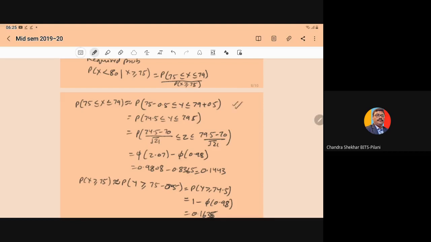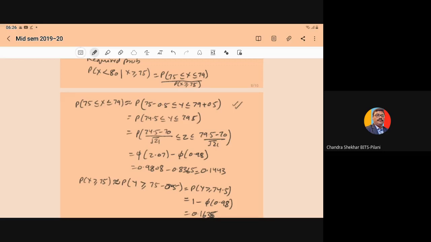By using half unit correction, it can be approximated by the normal variate. So this is equivalent to probability 75 minus 0.5 less than or equal to y less than or equal to 79 plus 0.5. So it will become probability of 74.5 less than or equal to y less than or equal to 79.5. So when we subtract the mu and divide by the sigma, it will become the standard normal variate. So probability of 74.5 minus 70 upon root of 21 less than or equal to z less than or equal to 79.5 minus 70 upon root of 21.